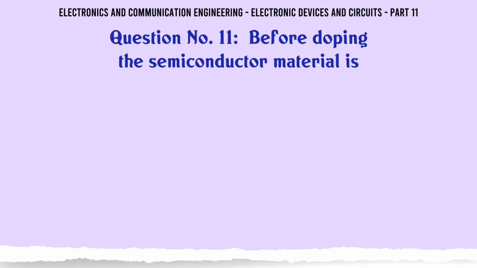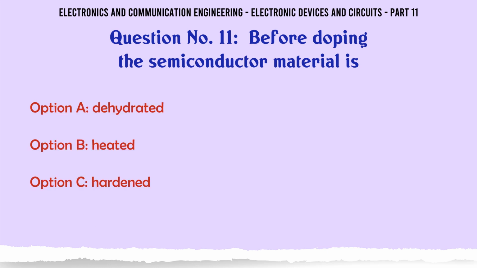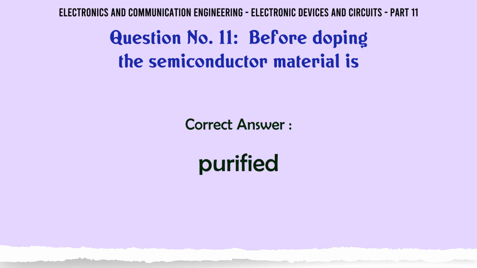Before doping, the semiconductor material is: a. Dehydrated, b. Heated, c. Hardened, d. Purified. The correct answer is purified.